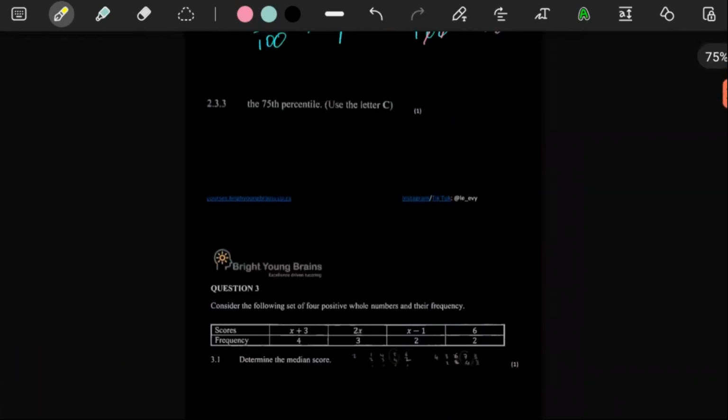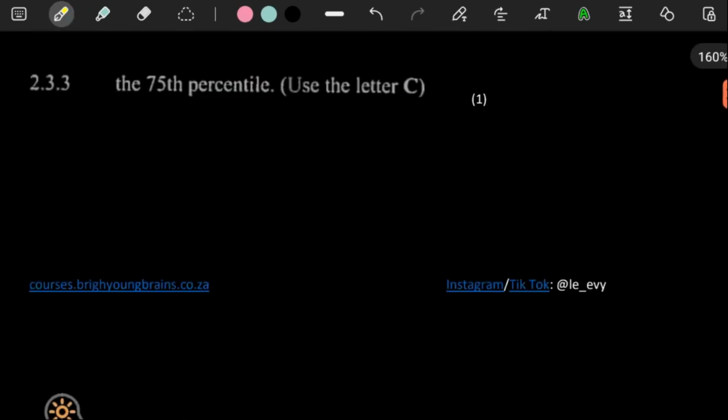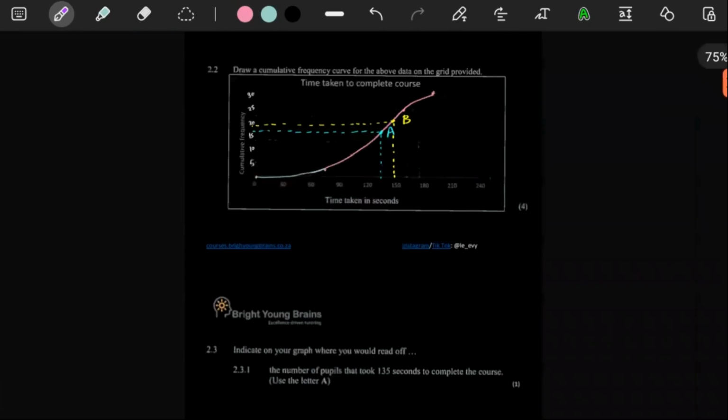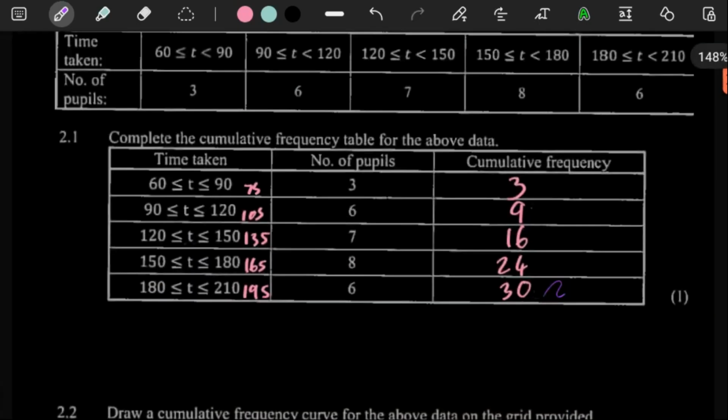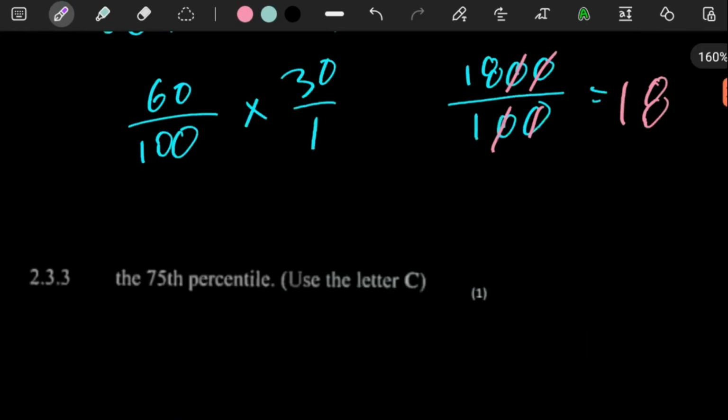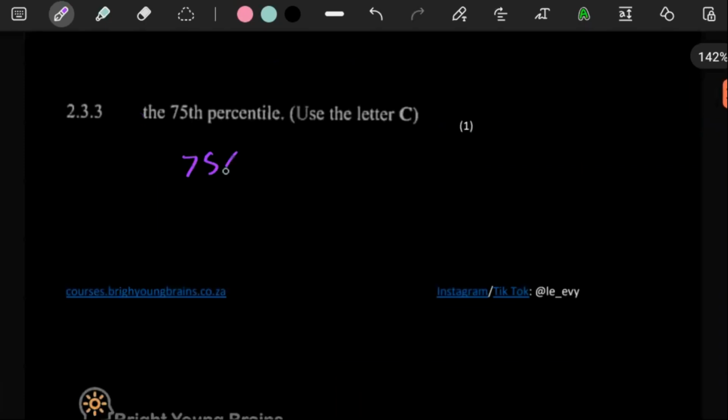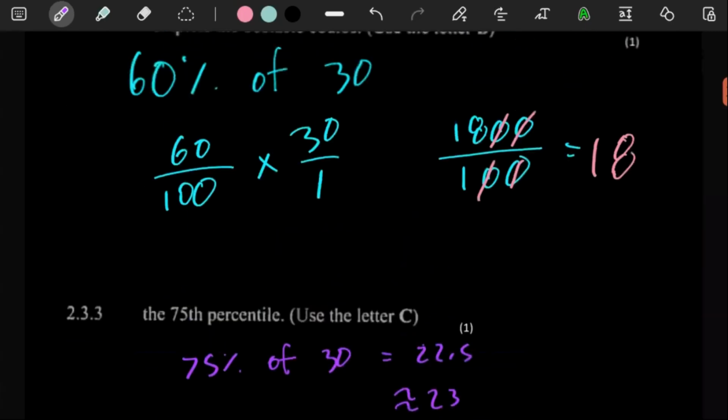And then here it says the 75th percentile. So the 75th percentile, right, technically it's the same idea as the previous question, because the 75th percentile is, roughly speaking, where 75% of the data is. So here you're going to need to work out 75% of 30. In the calculator, let's just see what that is. 75 shift percent of 30, that's going to give us 22.5. So this is approximately 23, because we're working with people, right?